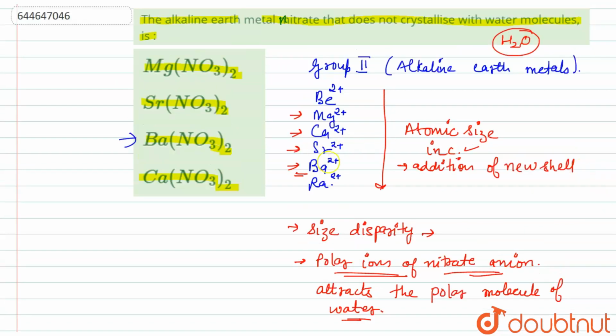Among these 4 elements, the largest in size is barium. So barium nitrate will not crystallize because of its large size. That is the size disparity. So the only correct option here is the third option, that is barium nitrate.